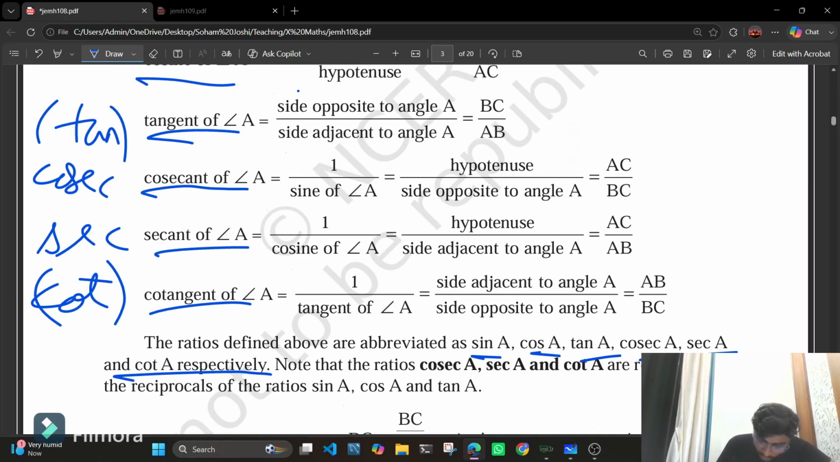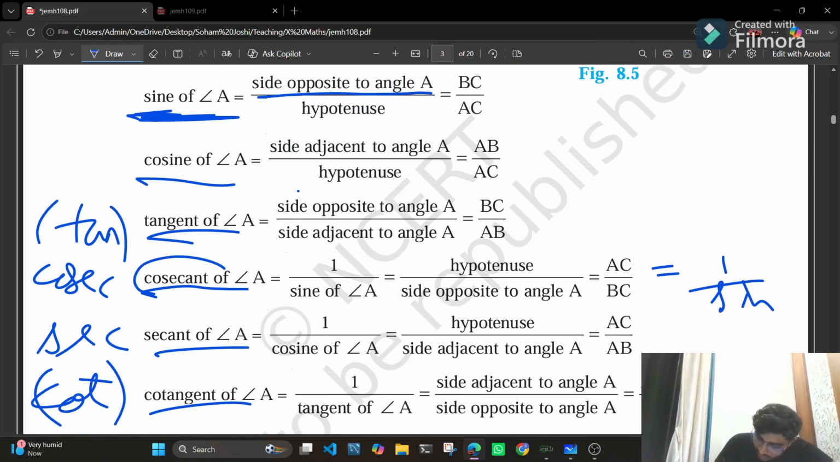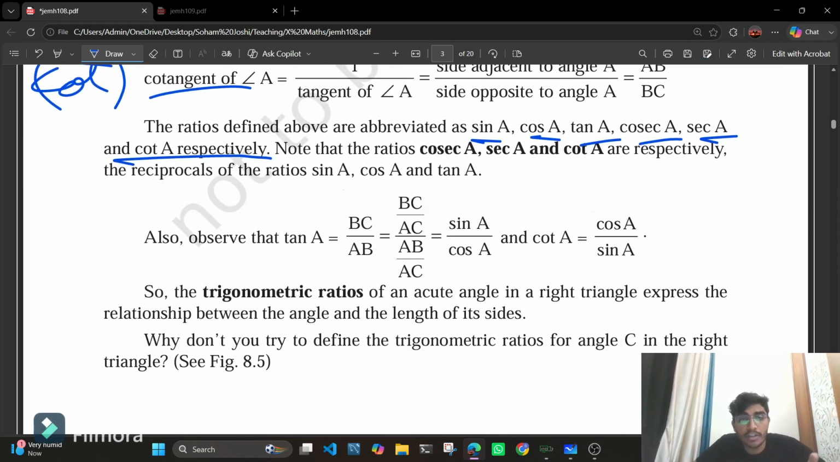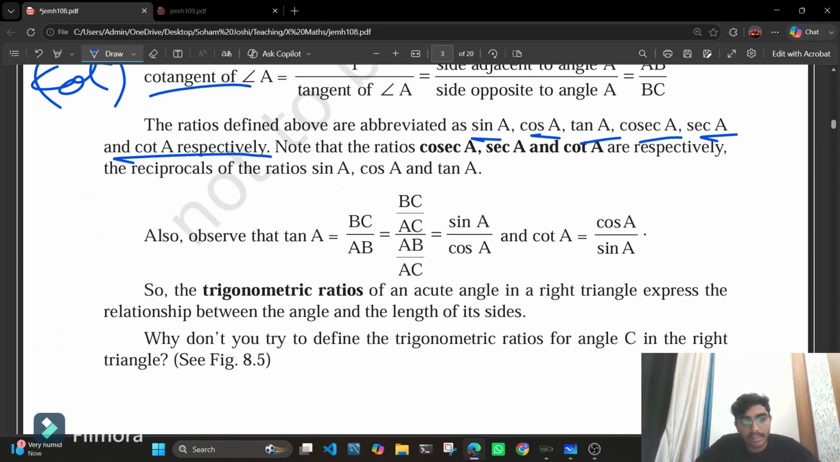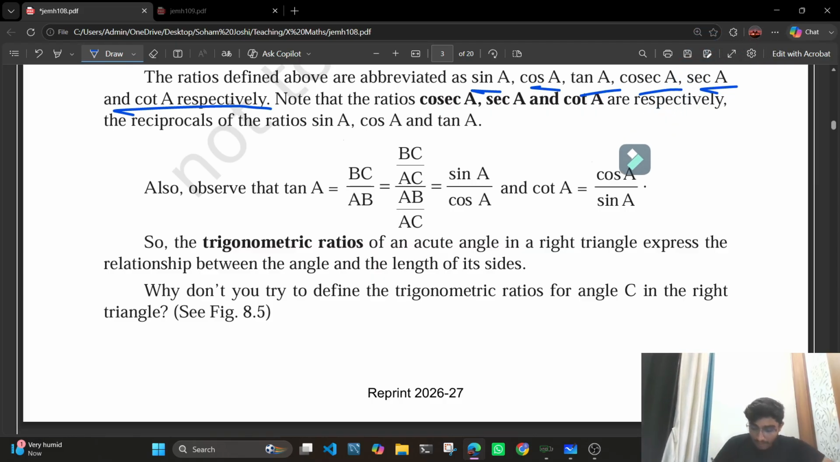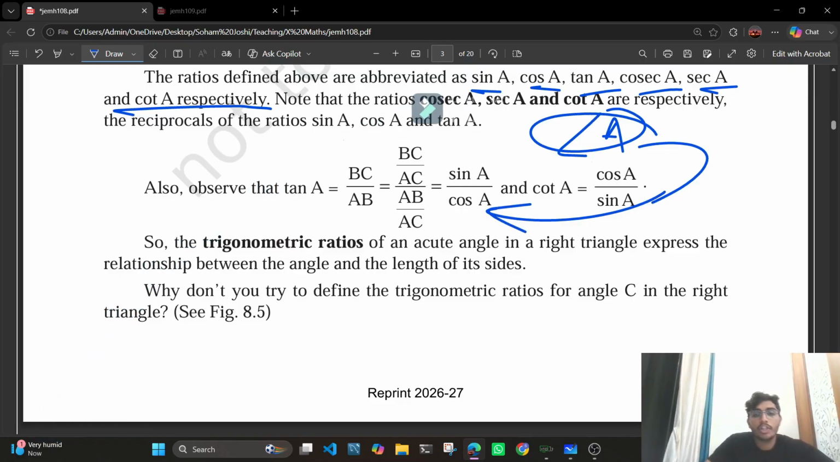You also need to focus on the fact that cosec is the reciprocal of sine, sec is the reciprocal of cos, and cot is the reciprocal of tangent. So if you learn the first three ratios, then we can easily derive the other three. The trigonometric ratios of an acute angle in a right triangle express the relationship between the angle and the length of its sides. Here we have the angle, that is angle A, and we have the sides.